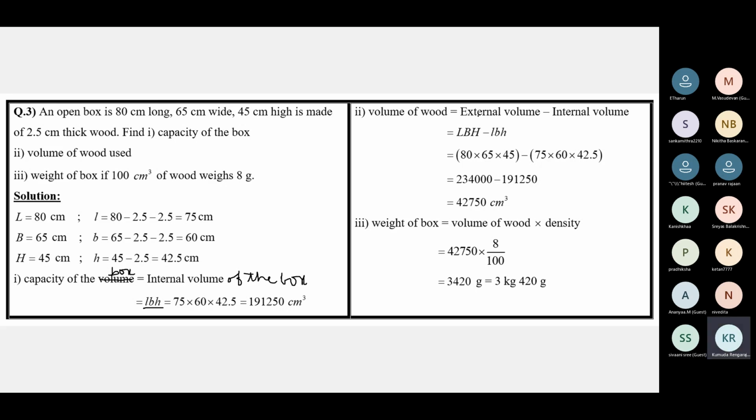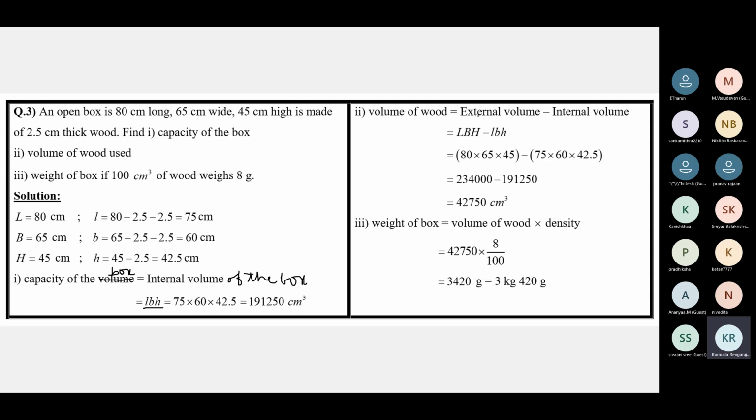If a pipe is made of iron, a cylindrical pipe made of iron, and we need to find the volume of the iron in the pipe, it's the external volume minus the internal volume. The external volume of the cylinder minus the internal volume of the cylinder will give you the volume of the iron used to make the pipe.